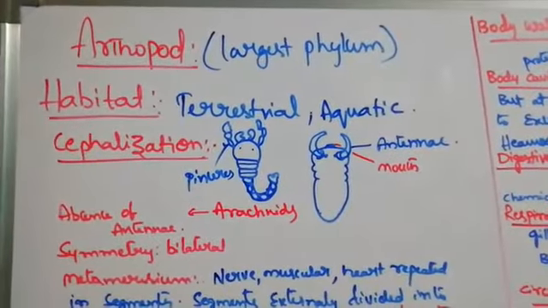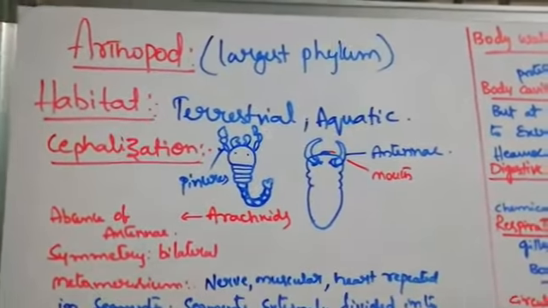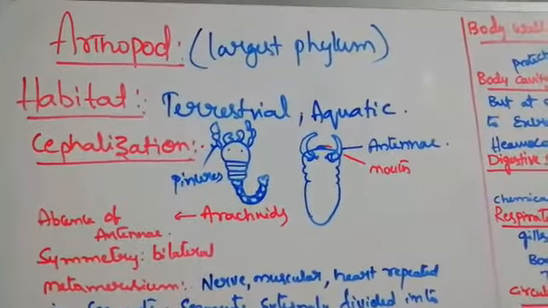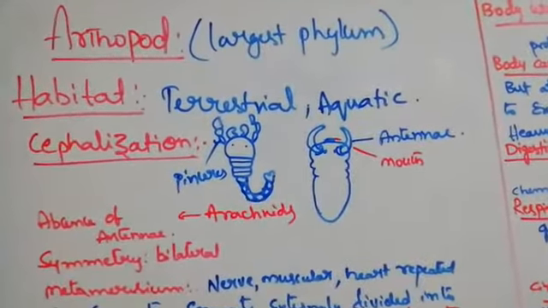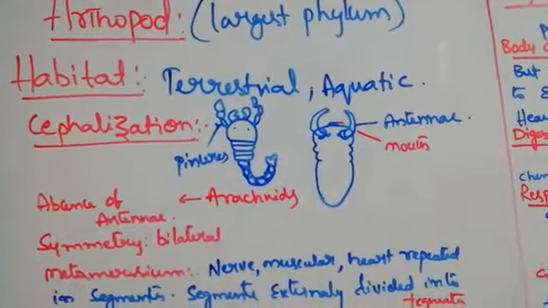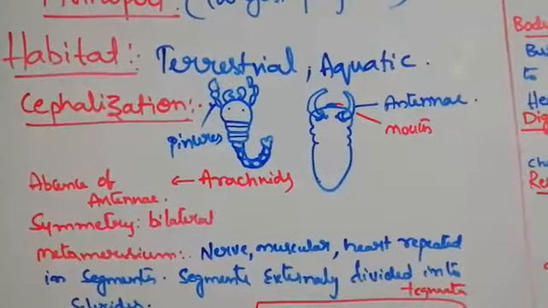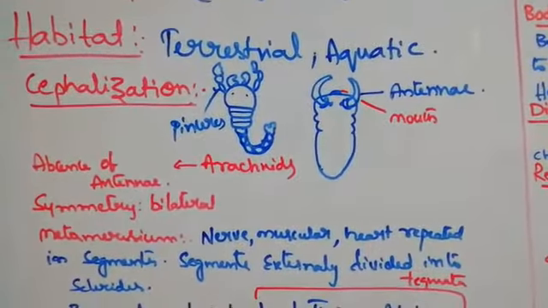Good morning students. This topic is Arthropoda, which is the largest phylum in the animal kingdom. The largest class, Insecta, also comes under this phylum. Habitat: they live terrestrially, on land, and aquatically, in water. Water here means both freshwater and marine water.